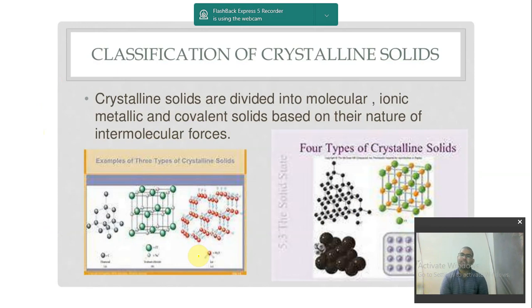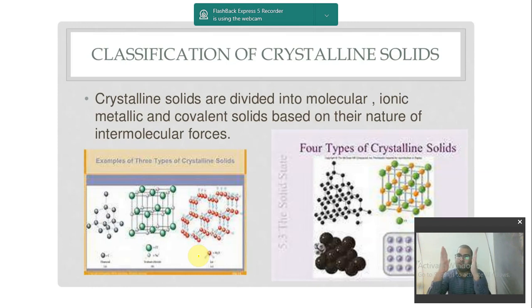So crystalline solids, again there are various kinds of classifications. Why do these classifications come? Because there can be molecules or there can be ions, isn't it? So depending upon the forces of attraction between the molecules, there is again the classification of crystalline solids.